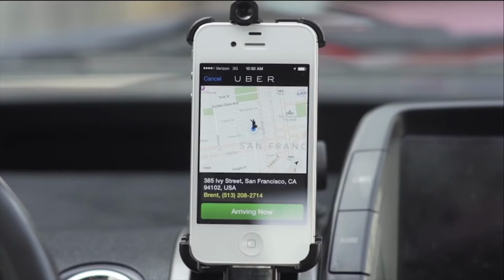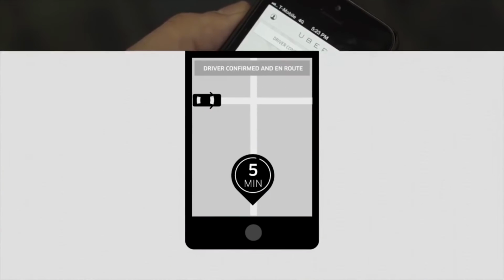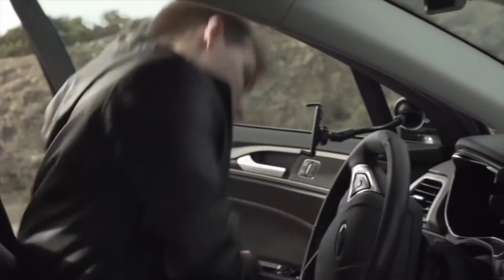For example, once a driver has accepted a trip, both the passenger and the driver see the same ETA, or estimated time to arrival. The rider will plan around this estimated arrival time and can even see the driver approaching in the Uber app. This makes it important for you, the driver, to be ready and prompt when accepting requests.